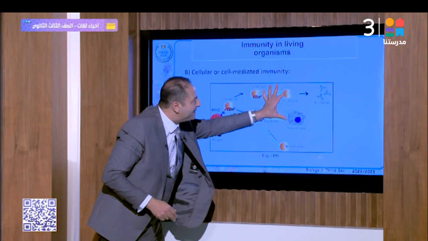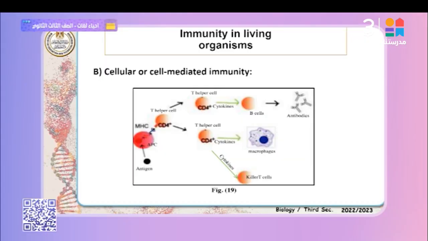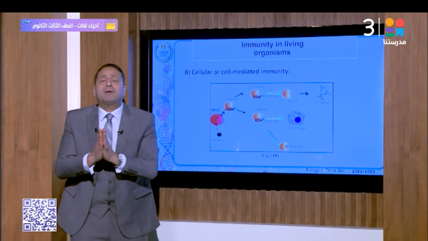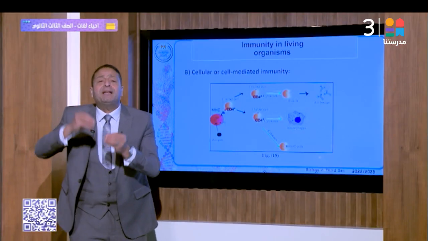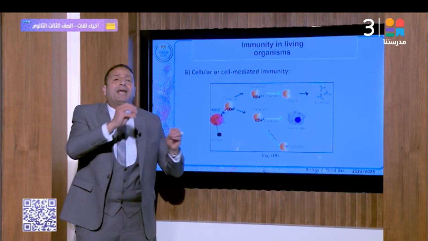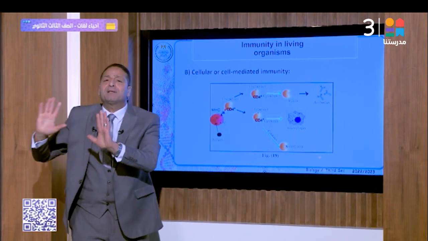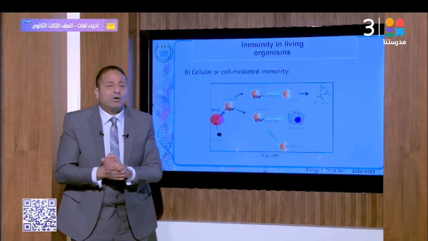This type is related to humoral immunity. This type is related to cellular immunity. And activating the helper T cells, secreting the memory T cells, which remain in the blood as occurs with the memory B cells formed during humoral immunity.